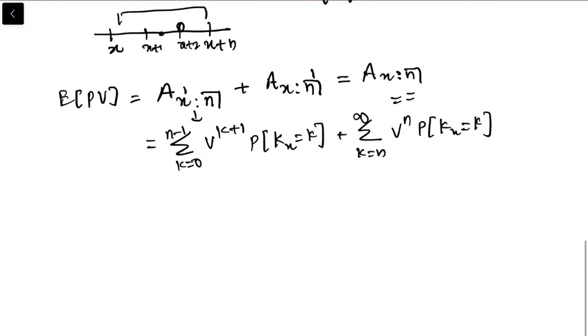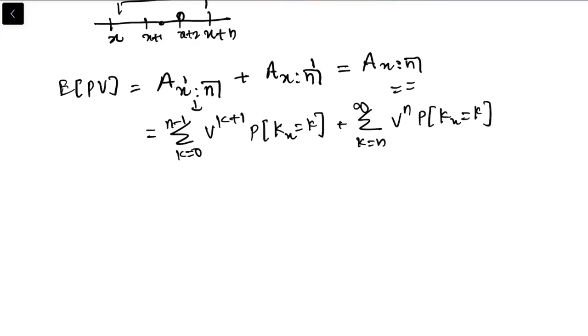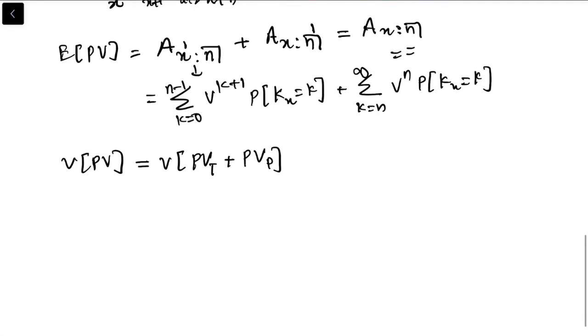Now let's look at the variance. The variance of the present value, again we are going to use the sum of present values of term and pure endowment. So I can write the variance of the present value of term plus present value of pure endowment, and this will give me the variance of the endowment.